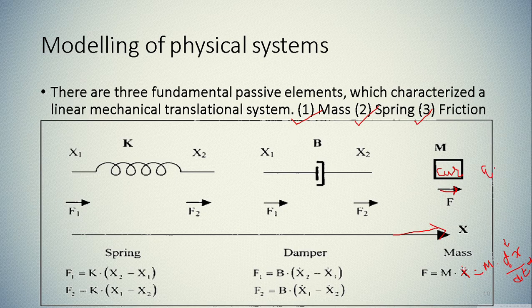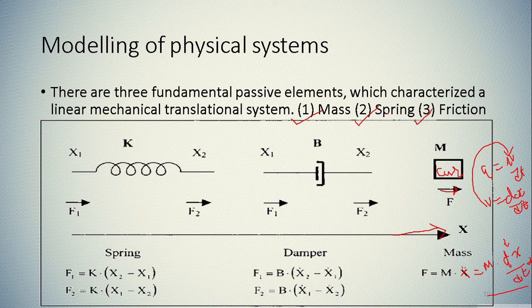We can represent acceleration as dv by dt, and velocity as dx by dt. If you put the value of v into this equation, it will be m d square x by dt square. So whenever you apply force to any mass and you wish to find the total force, it will be m d square x by dt square in case of mass.